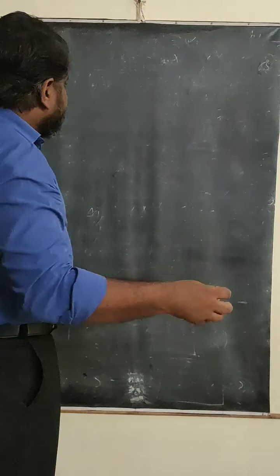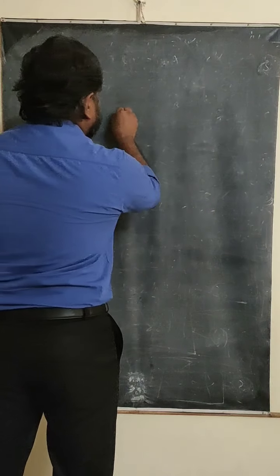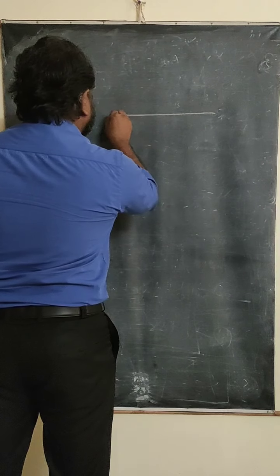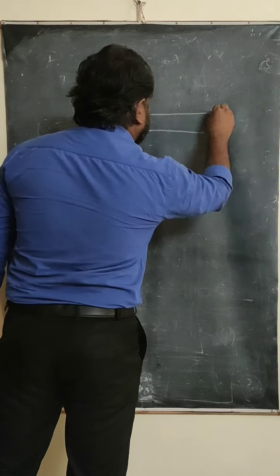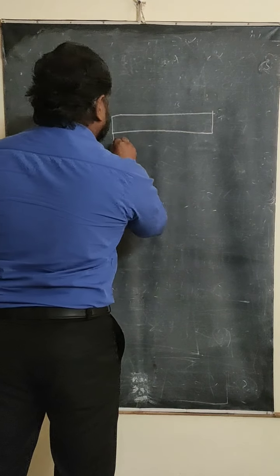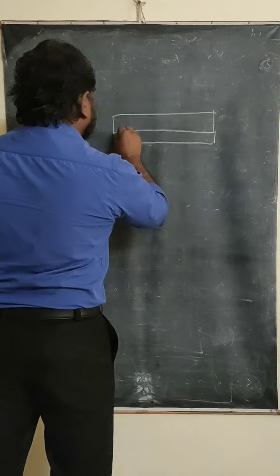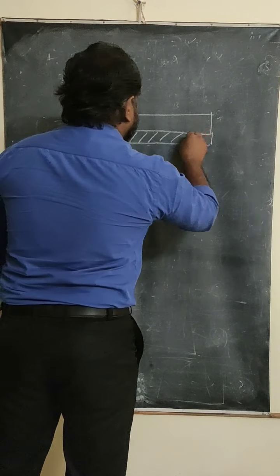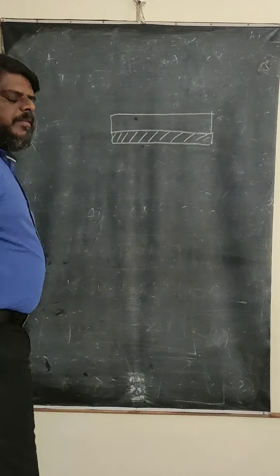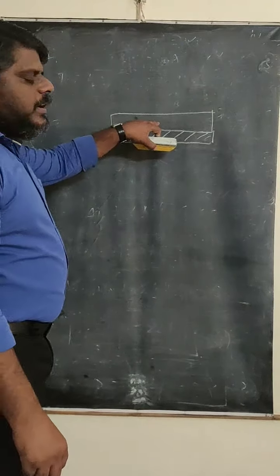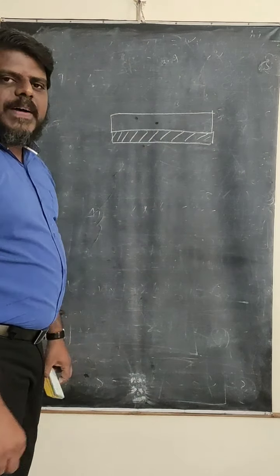Let's say I take a bimetallic strip here. This is a bimetallic strip. At room temperature, what happens? It will be in a straight position. So this is a bimetallic strip at room temperature, in a straight position. Okay, this is A and this is B. For this one alpha is more, and for this one alpha is less.